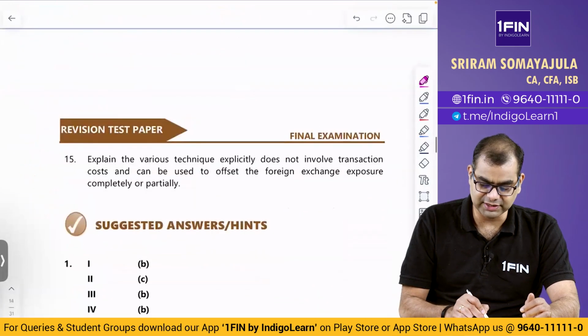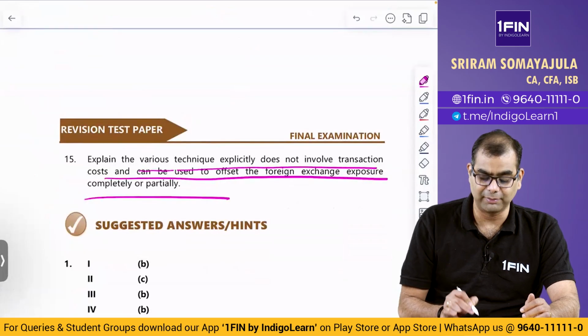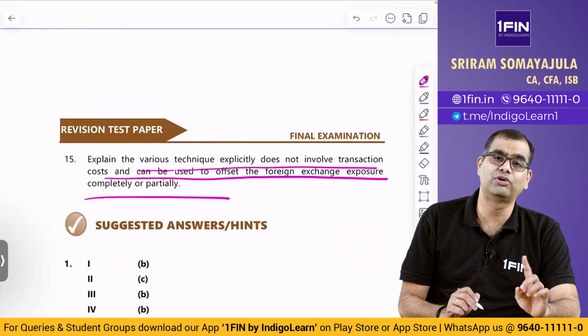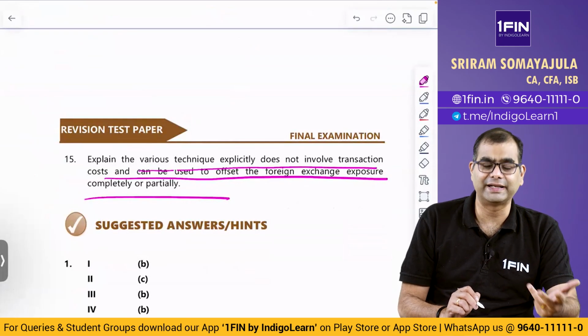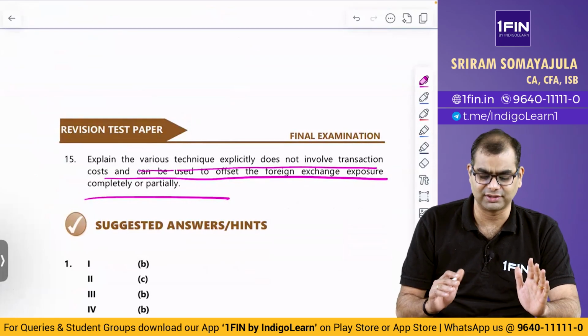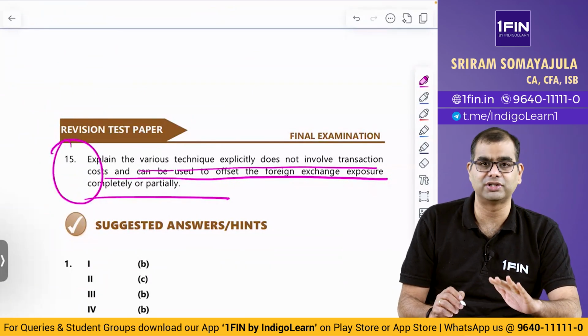Then explain various techniques that do not involve transaction costs and can be used to offset the Forex exposure completely or partially. Forex, how can you not have transaction costs? Basically the internal techniques. You have things like netting, leading and lagging and a bunch of other such things. This also is a very simple thing. I have discussed this in the class also.